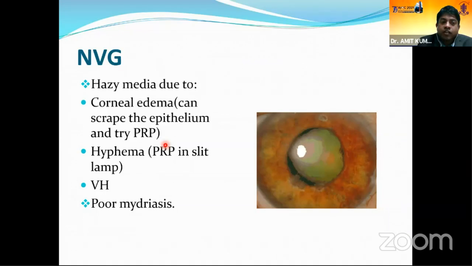So next is neovascular glaucoma. We have many challenges in neovascular glaucoma, like hazy media, which occurs because of corneal edema, hyphema or VH. In corneal edema, you can scrape the epithelium and try the PRP, and you can use a BCL after that. And these patients also have poor mydriasis.